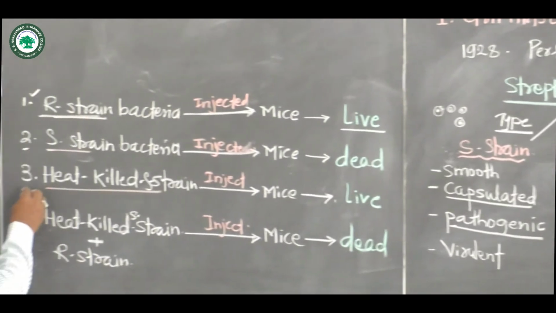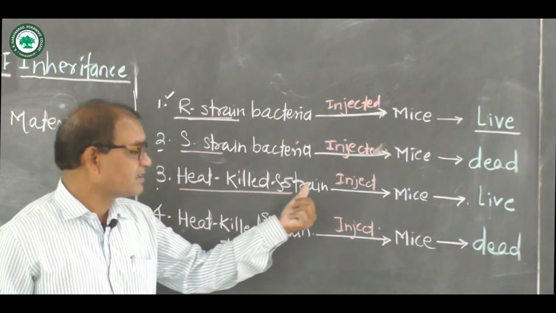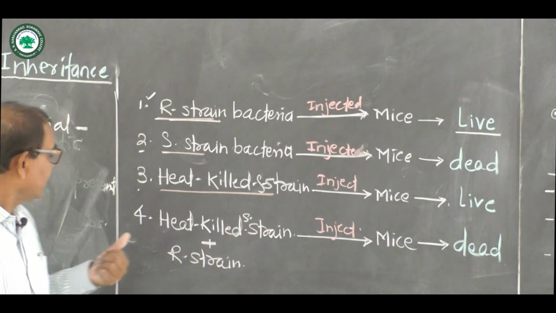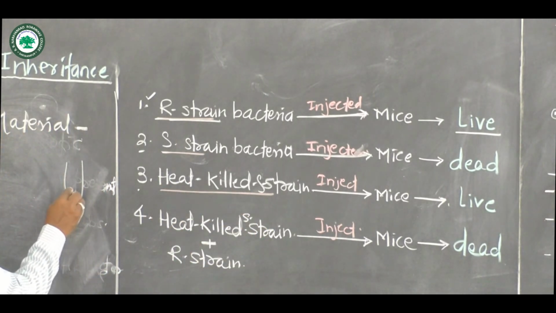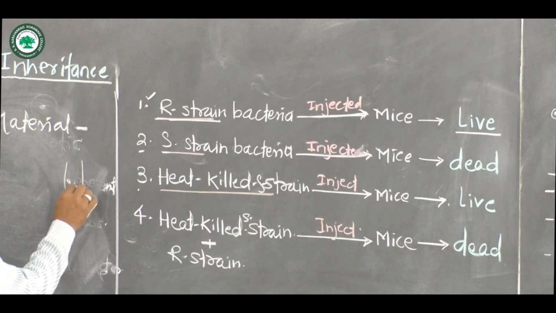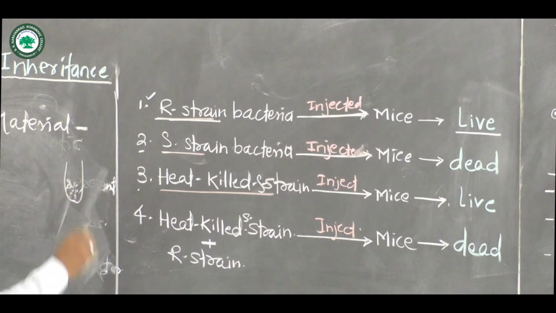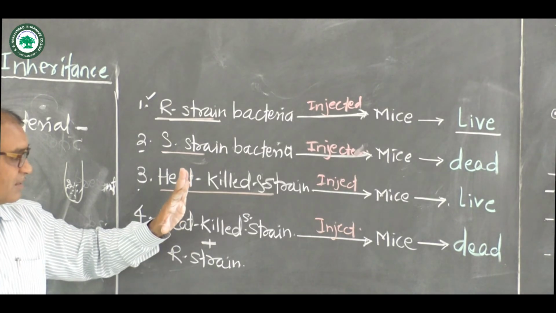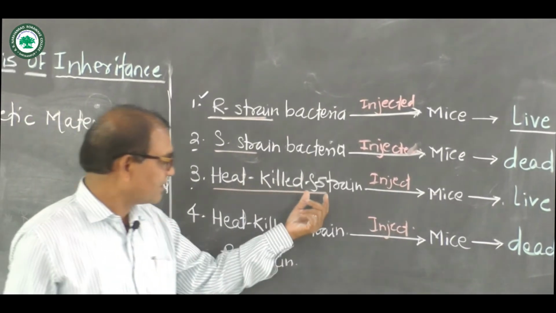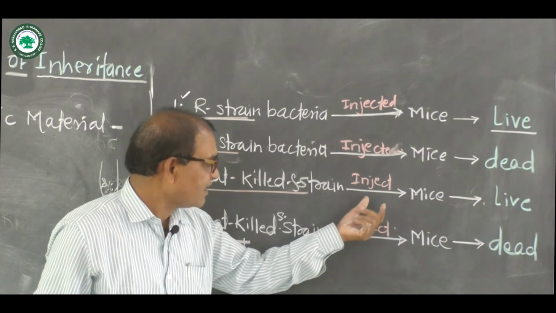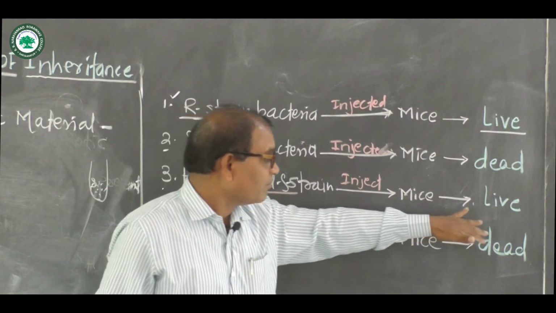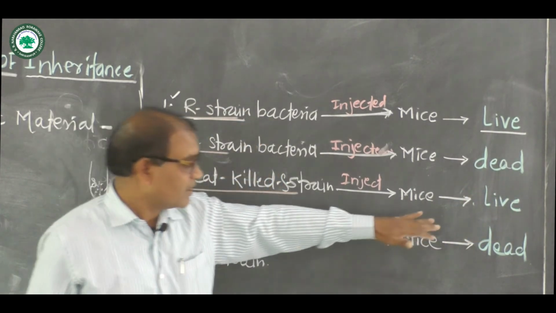Then the third experiment, the heat-killed strain. Now take a heat-killed strain. Take a test tube containing the S type of bacteria, and at certain temperatures the heat will disorganize the smooth polysaccharide. Now this heat-killed S strain is injected into the mice. Therefore the mice will be alive, or will survive.